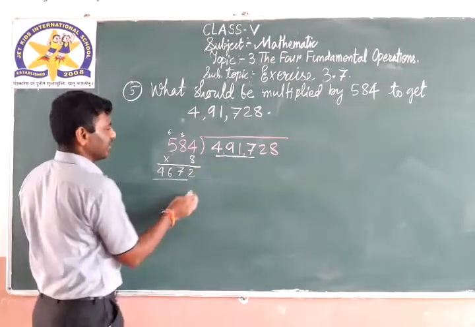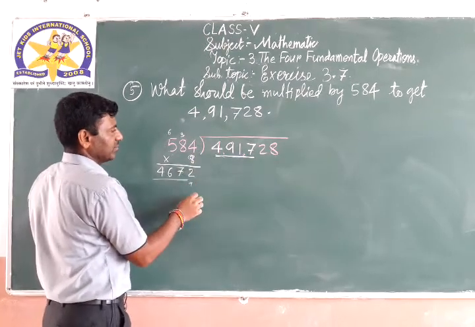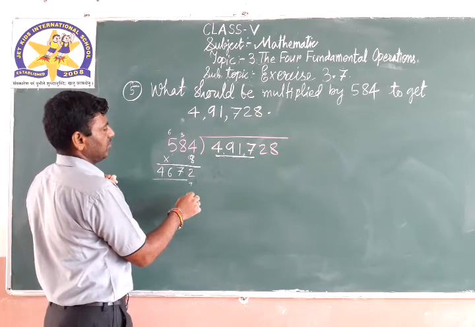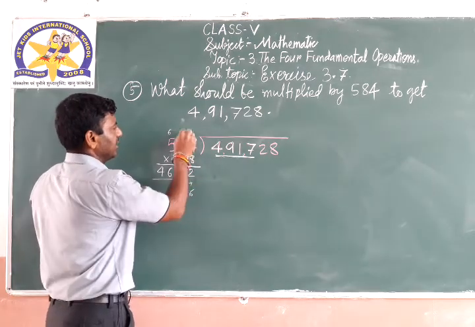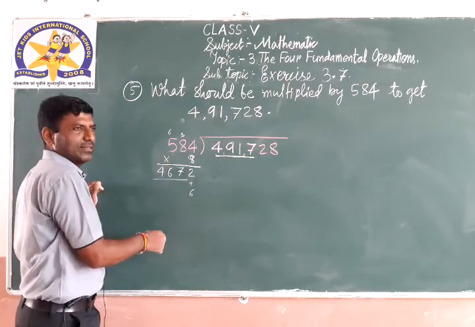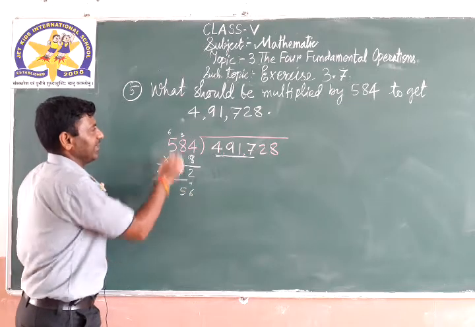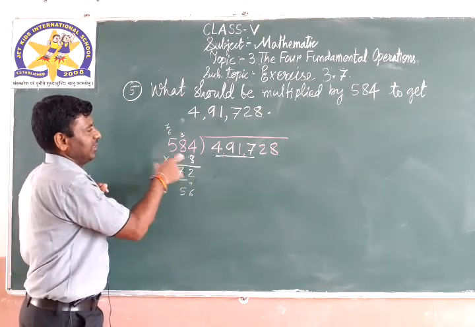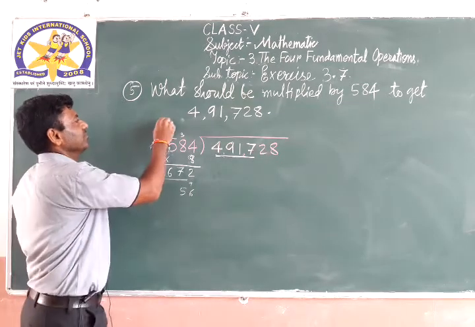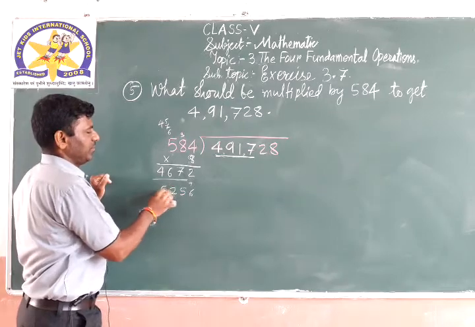Okay, try 9. 9 4s are 36, 6 here carry 3, 9 8s are 72 plus 3, 75, 5 carry 7, 9 5s are 45, 45 plus 7, 52.